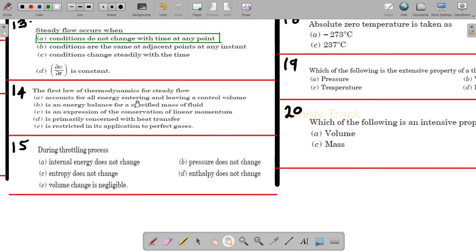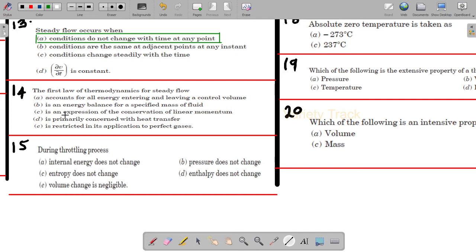The first law of thermodynamics for steady flow: it accounts for all energy entering and leaving a control volume in an energy balance for a specific mass of a fluid; it is an expression of the conservation of linear momentum; it is primarily concerned with heat transfer; it is restricted in its application to perfect gases.